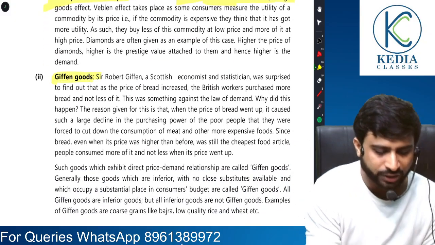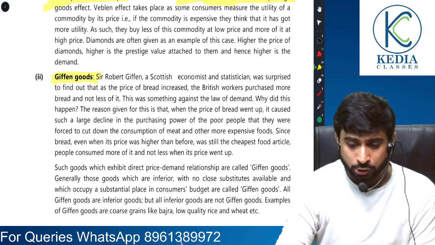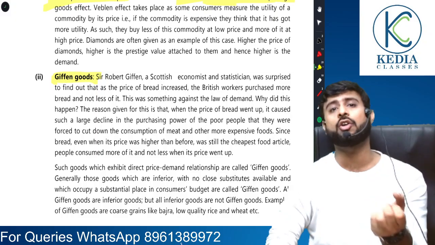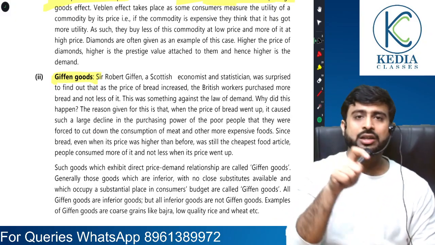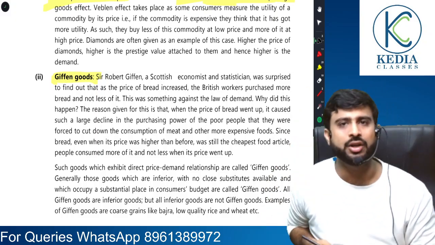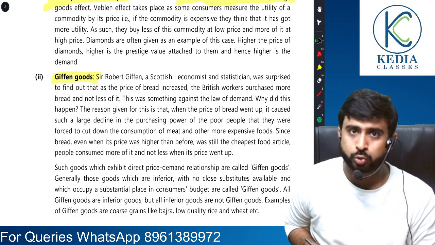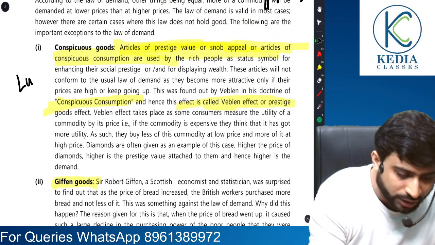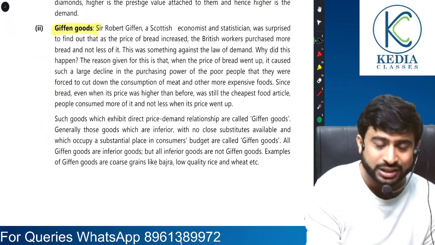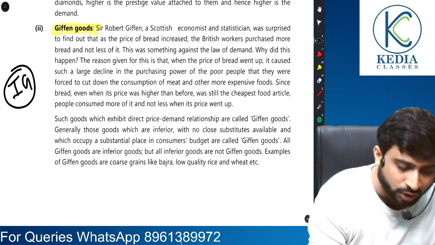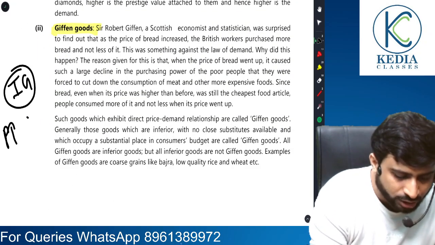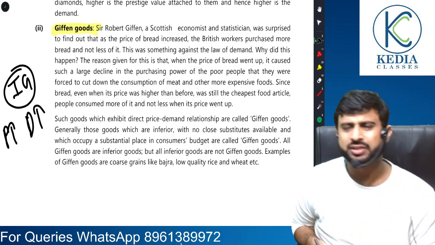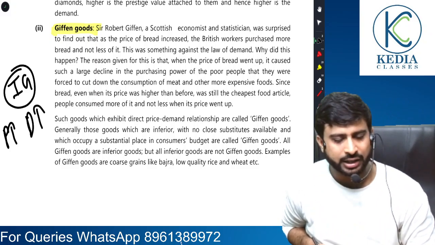Next is the Giffen effect. Giffen goods are another category of inferior goods, my dear students. In case of Giffen goods, see how opposite the things are going. Conspicuous goods were luxury goods. Giffen goods are inferior goods, those inferior goods for which a rise in price leads to a rise in demand. Sir, we did not understand. What exactly are you trying to say?